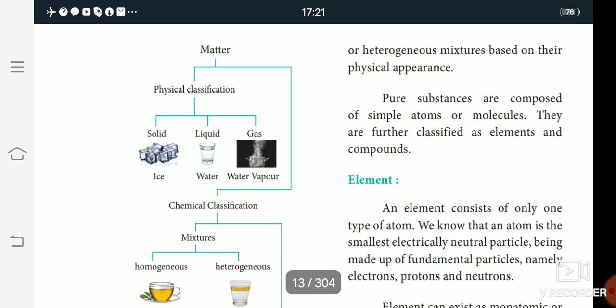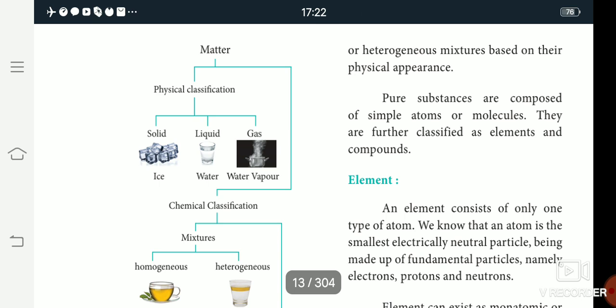Solid to liquid is liquefaction, and liquid to gas is evaporation. The physical state of matter can be converted from one state to another by modifying the temperature and pressure.